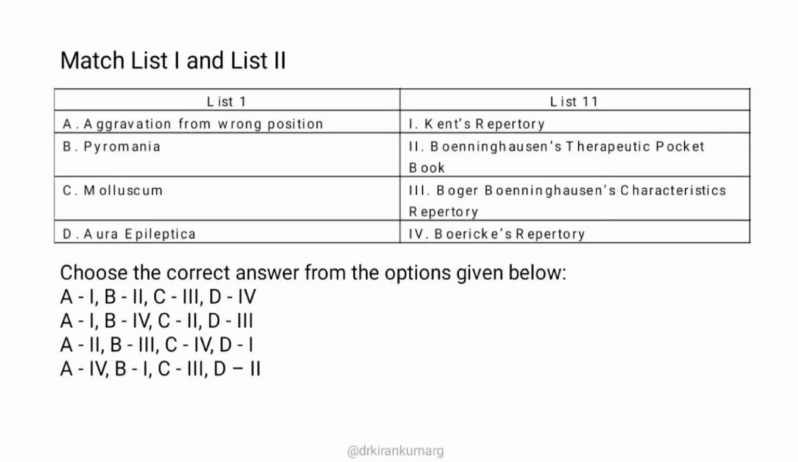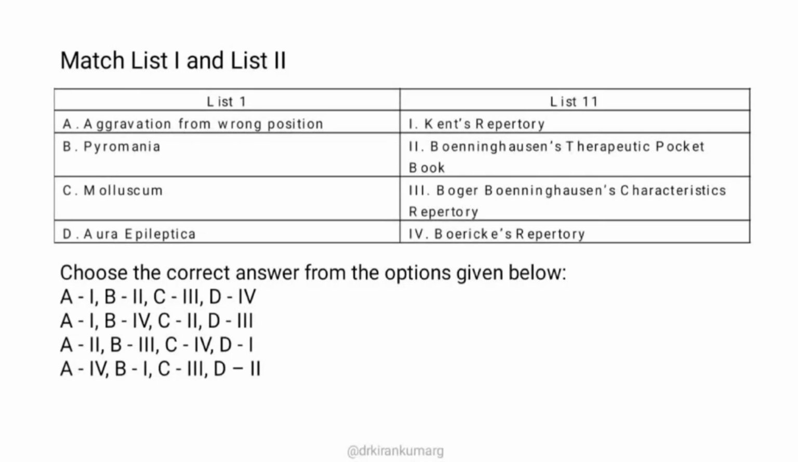Under list 1, at least I could remember that pyromania is nothing but setting fire. It's a single remedy rubric, Hepar sulph, there in the BBCR repertory. So B I could trace as 3. If you see under which option B is mentioned as 3, it is option 3. So the right option is option 3 here.